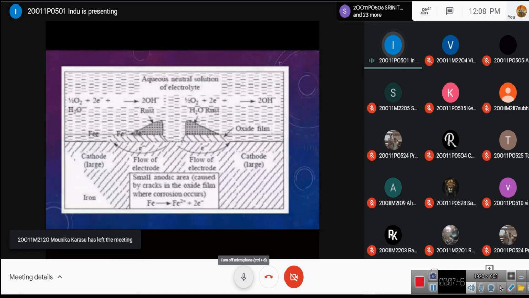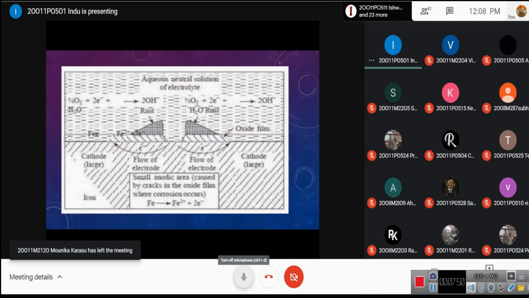Yeah, when the environment is acidic, evolution of H2 takes place, sir. And when it is basic, absorption of O2, that kind of reaction mechanism takes place at cathode. The same one, sir. Absorption of O2 only will take place at cathode.